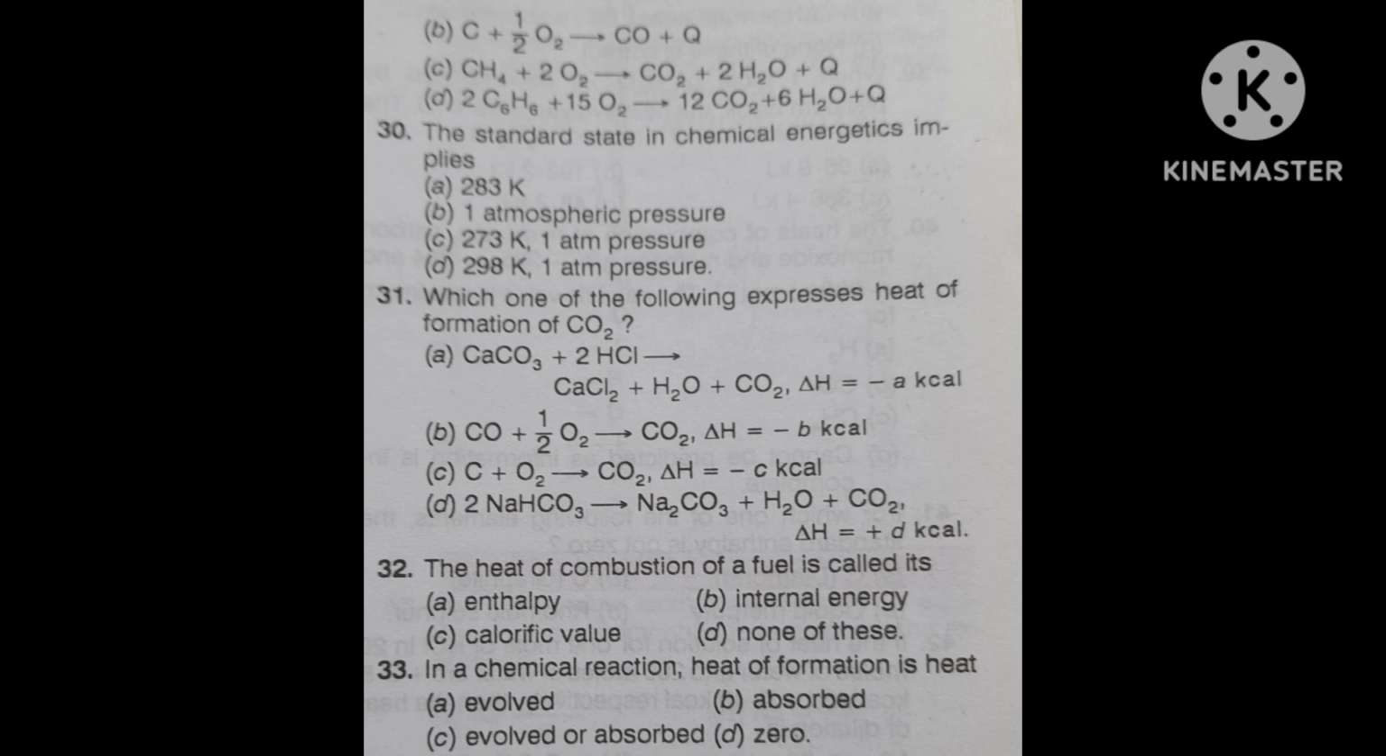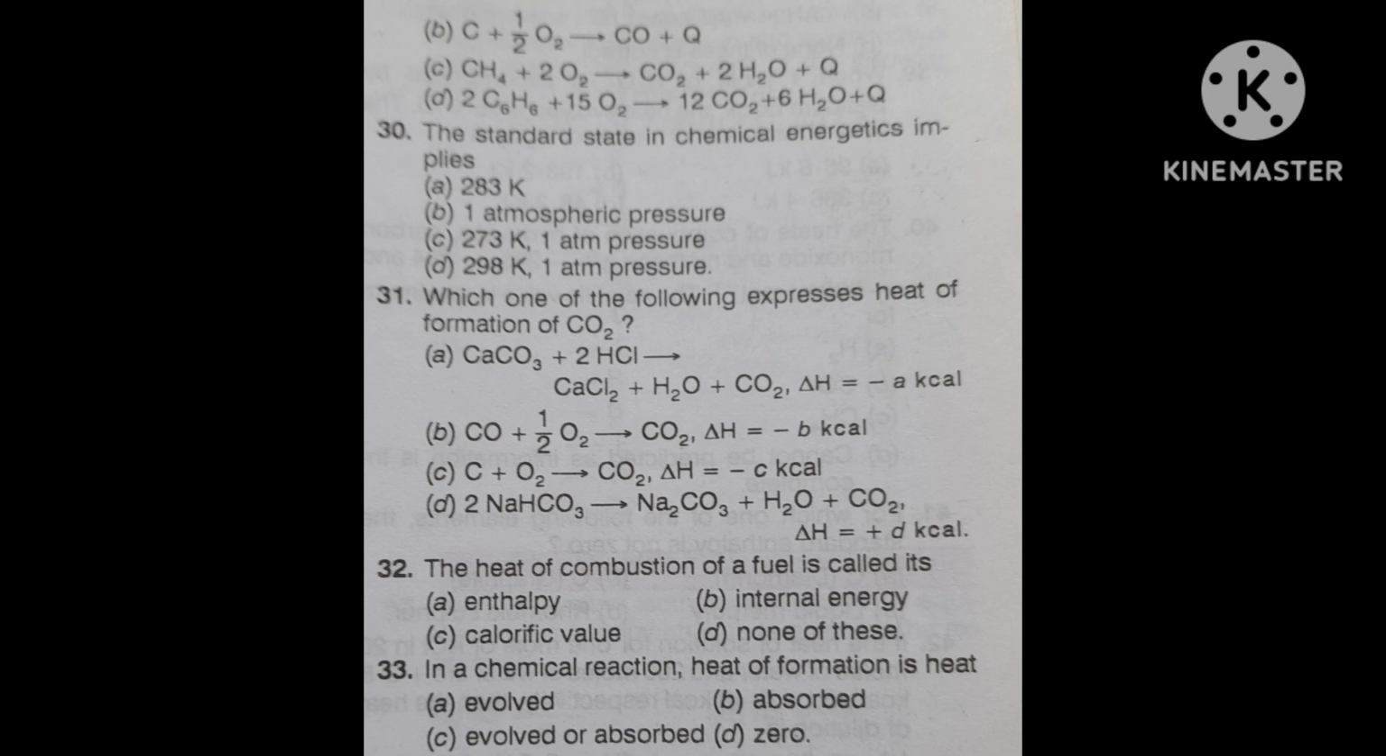Heat of formation is the heat evolved or absorbed when 1 mole of the substance is formed from its elements. Then here you see the third option, C plus O2, that is forming CO2. Then CO2 is forming from the carbon and oxygen. C plus O2 gives CO2, delta H is equal to minus c kilocalorie.